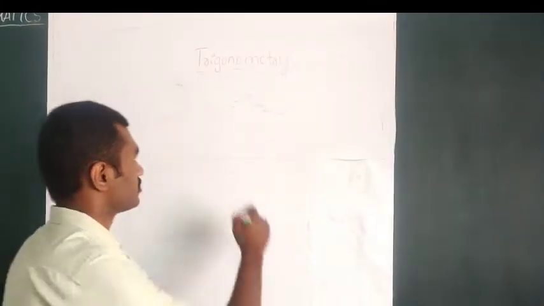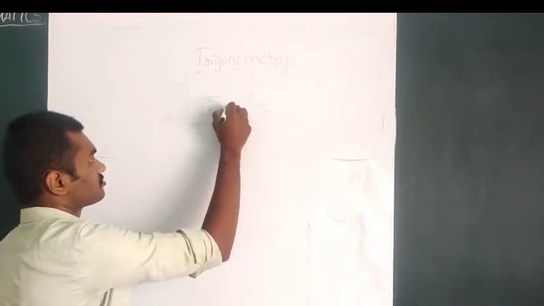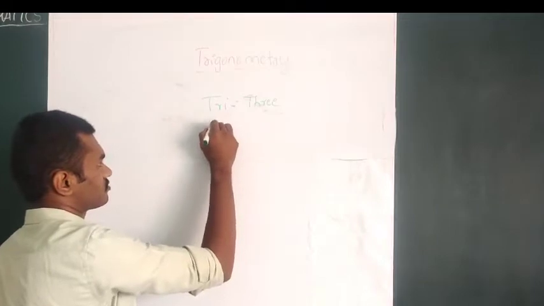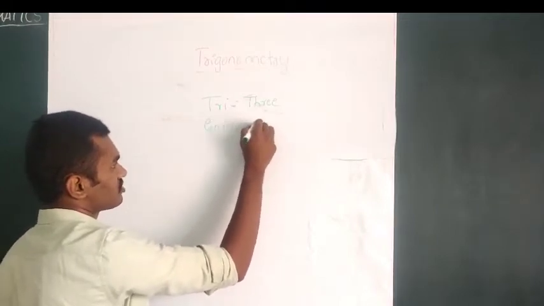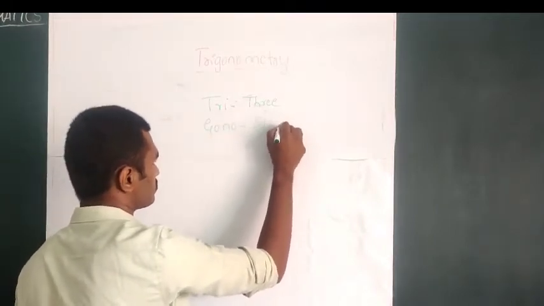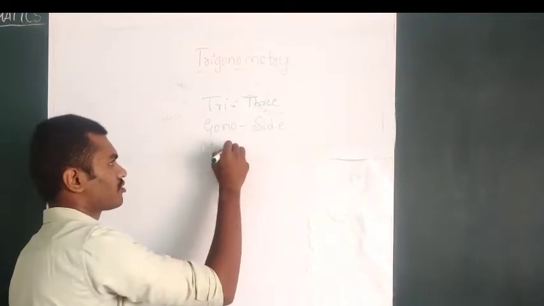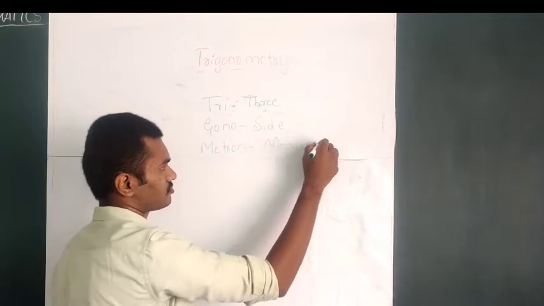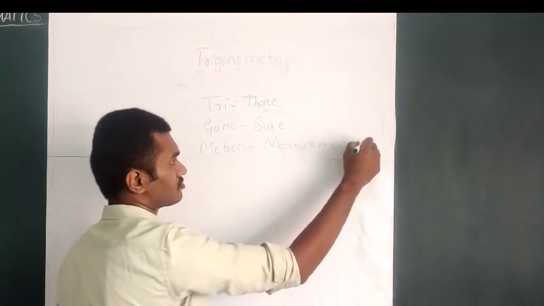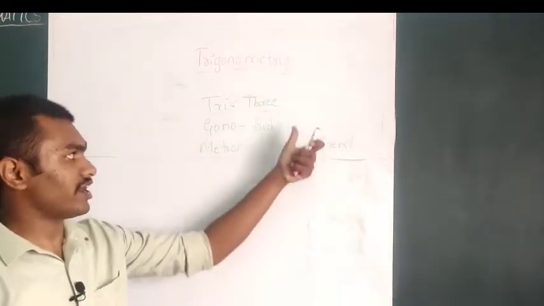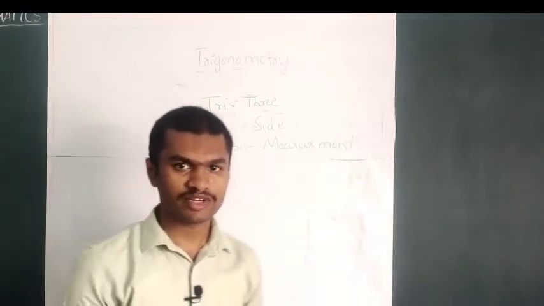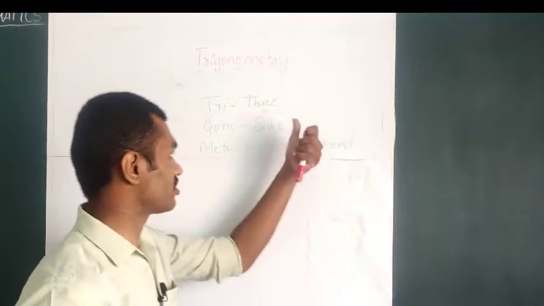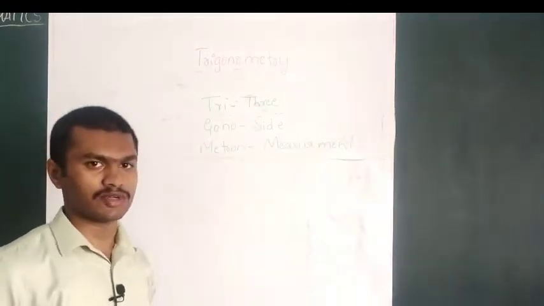So I will write it here. Tri means three, gono means side, metron or metry means measurement. So three side measurement, or the measurement of three sides, is called trigonometry.